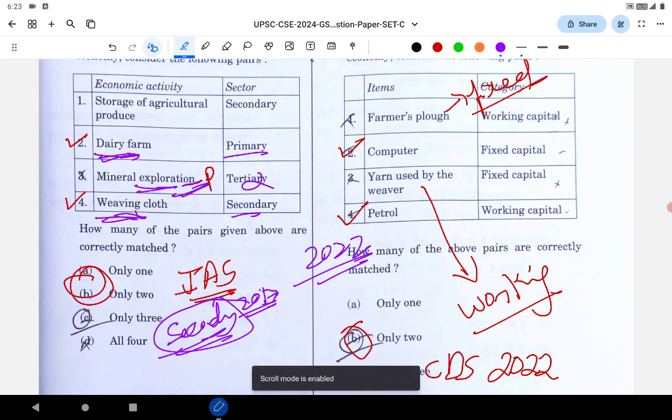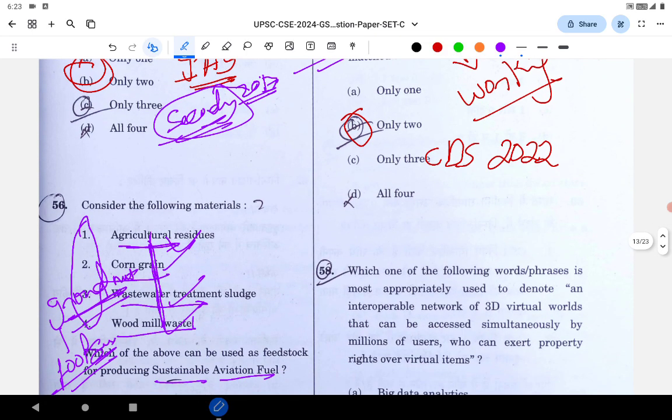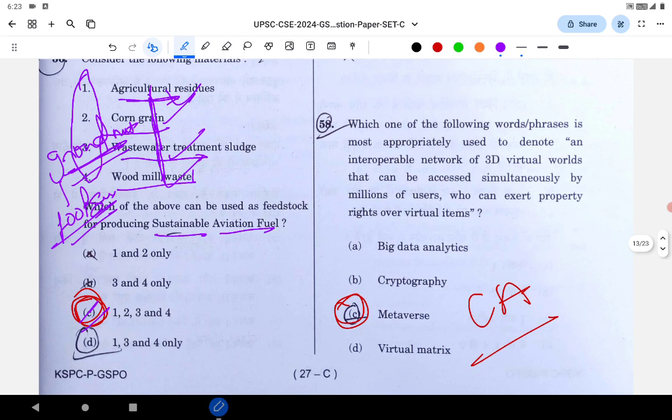The correct answer is 2 options, that is option number 2 and option number 4. And it's also general awareness. You don't have to exactly know the PYQs to solve this. It's a very basic question. Next they have given a description.